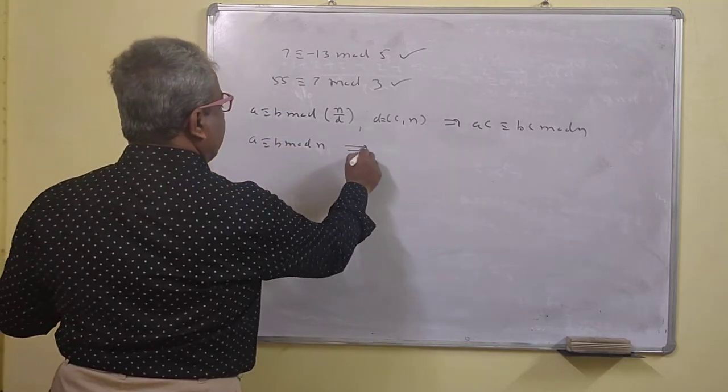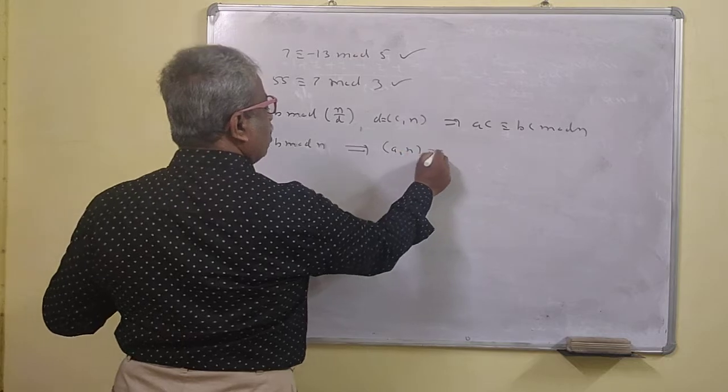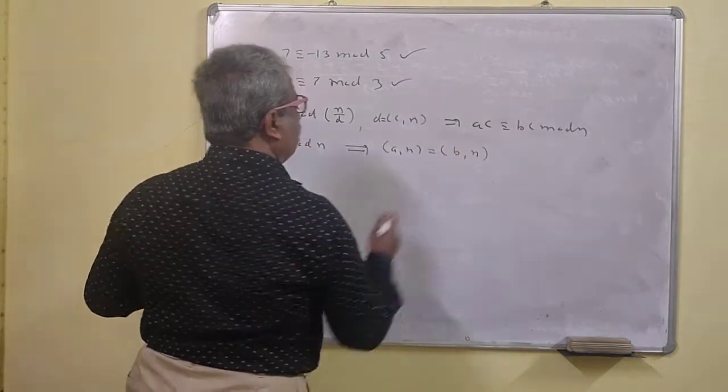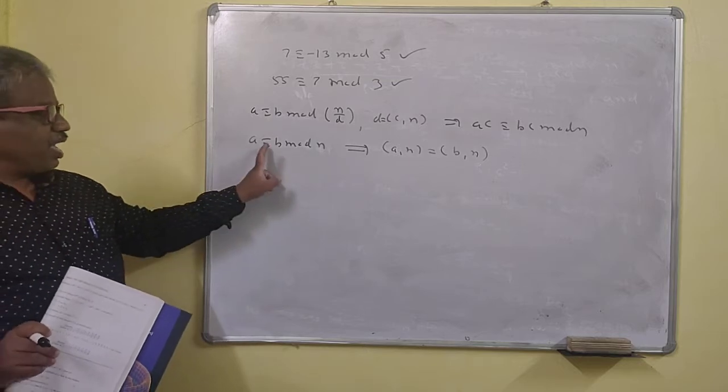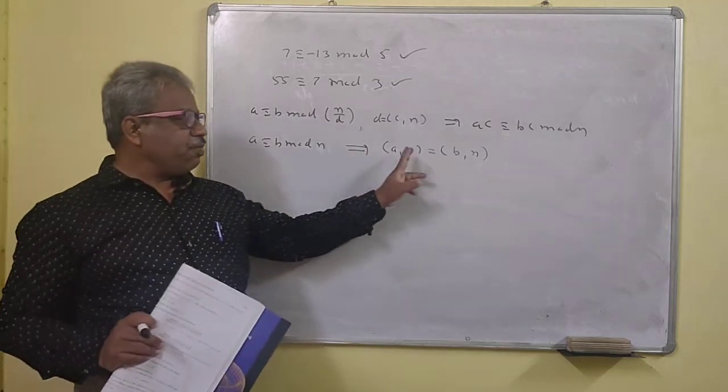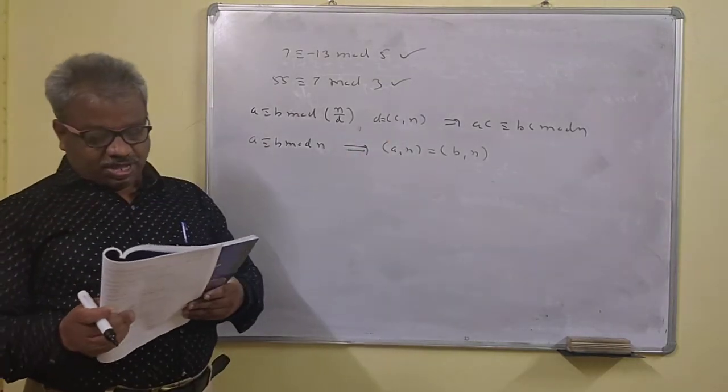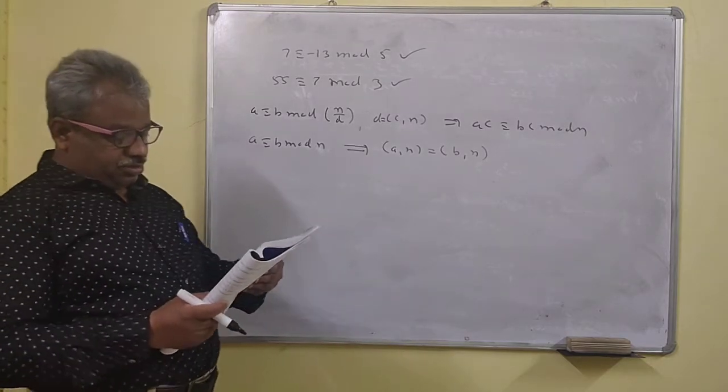If a is congruent to b mod n, then the GCD of a and n is the same as the GCD of b and n. So this is a very important thing here.